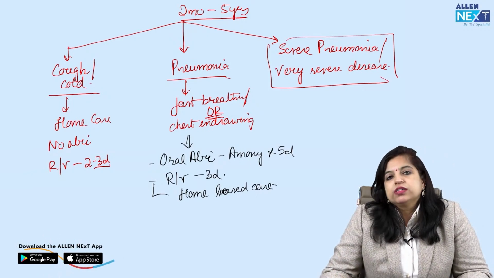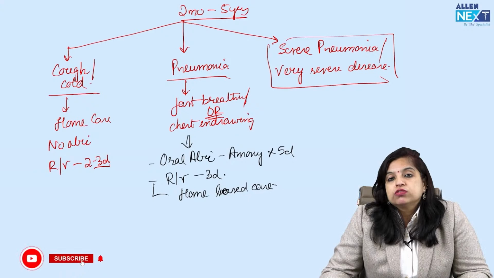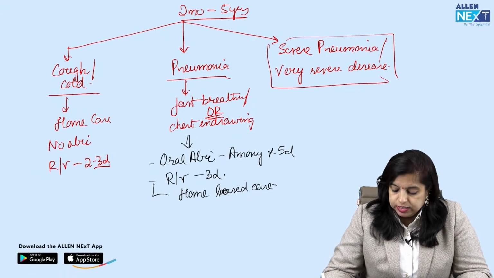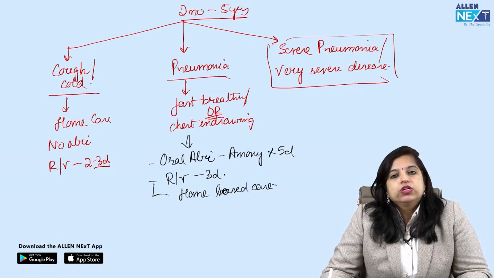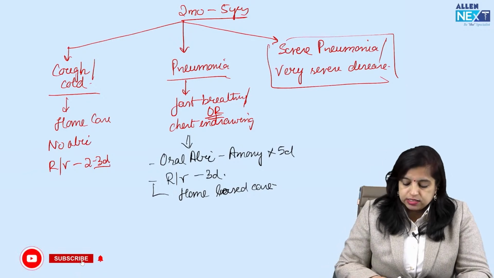Okay, what about the severe pneumonia? So what are the features of severe pneumonia? That's what the question was all about, right? So severe pneumonia or very severe disease would be classified when the child has the following features.